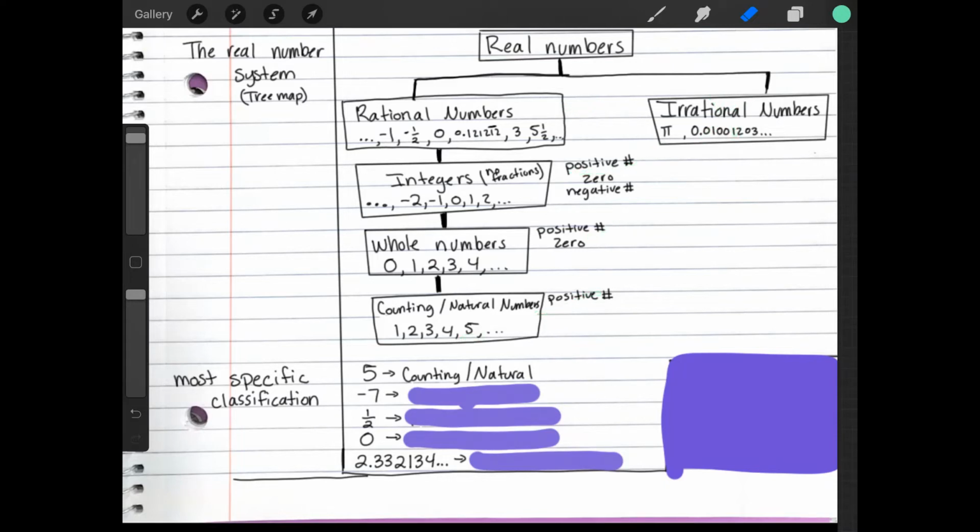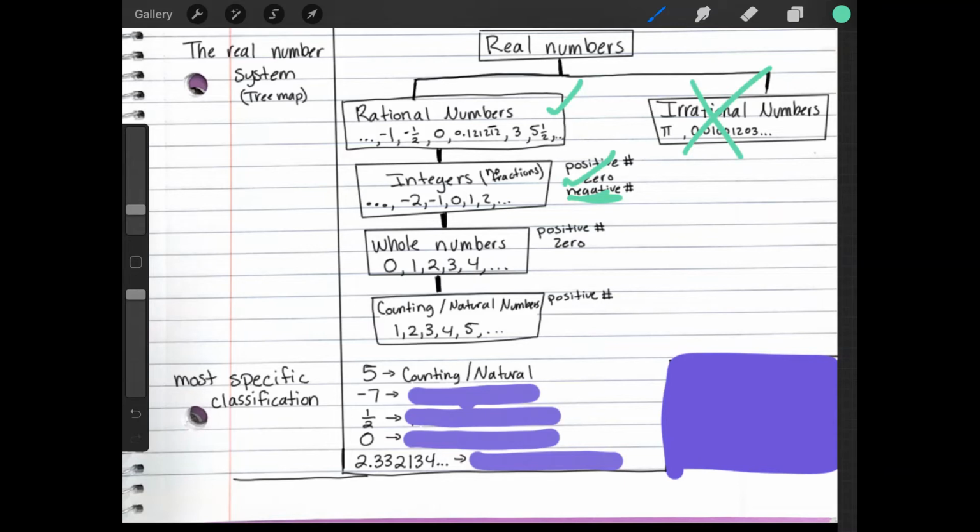Okay, let's look at the number -7. Okay, -7, it stops, so I know it's not irrational, so let's cross that out. So let's look at rational. I know it's rational because it's not irrational. Let's go down to integers. Can it be an integer? Yes, because right here it says negative. So yeah, negative numbers are included in the integer section.